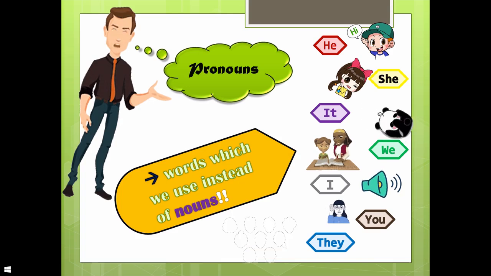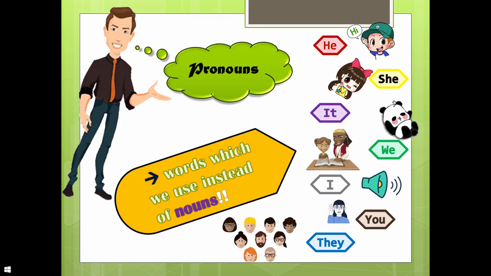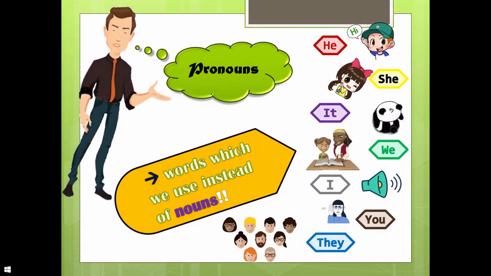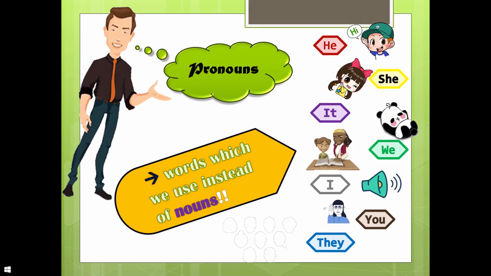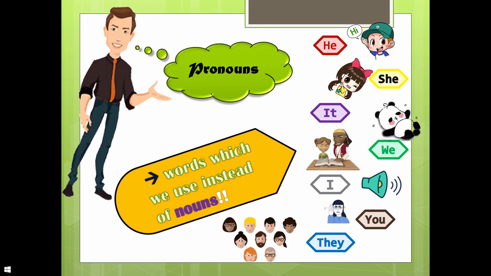For example, for one boy, we use he. For one girl, we use she. For one animal, we use it. For the other person, including the speaker, for many people, we use we. I will always be used for the speaker and you will be used for the listener. And for many people in which the speaker is not included, we use they.